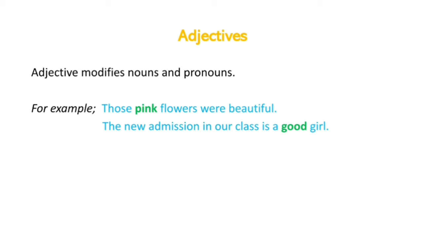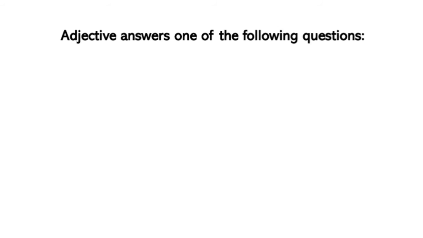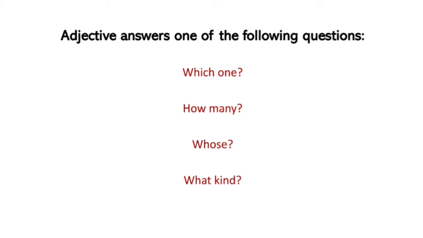Similarly, the new admission in our class is a good girl. So I'm telling you here that the new admission in our class was a girl, but she was a good girl, not a bad girl. Now, an adjective answers one of the following questions listed below: Which one? How many? Whose? And what kind? So, if you are asked any of these kinds of questions, please memorize adjectives.